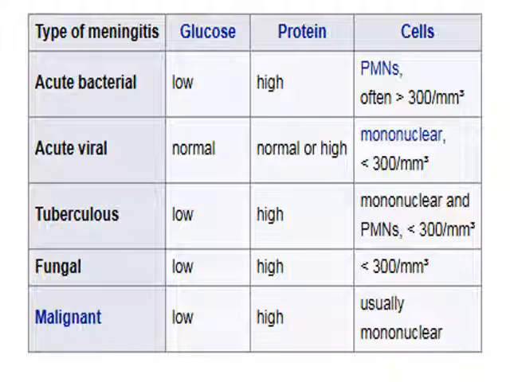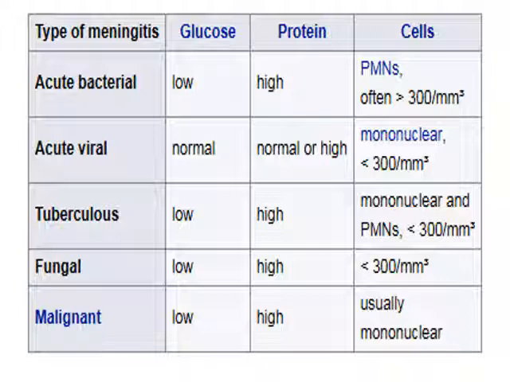In case of acute bacterial meningitis, glucose will be low, protein will be high, and cells will be polymorphonuclear cells, often more than 300 per cubic millimeter. In case of acute viral meningitis, glucose may be normal, protein high, and cells will be mostly lymphocytes, but the cell count is less than 300 per cubic millimeter.